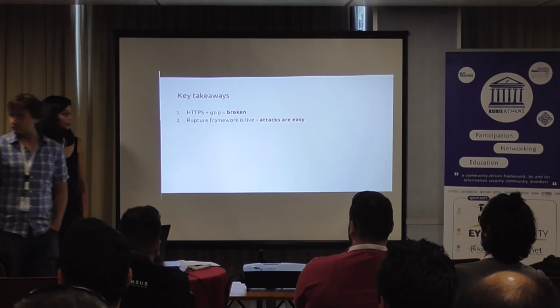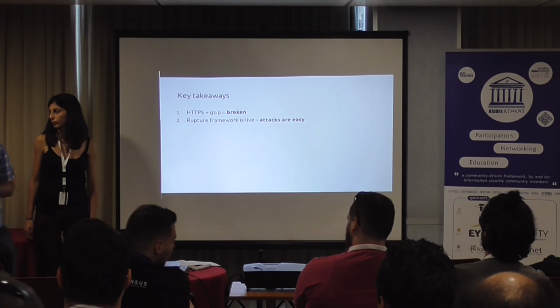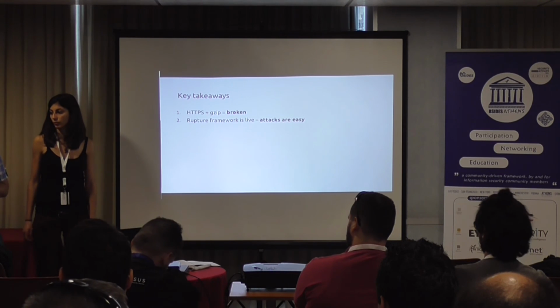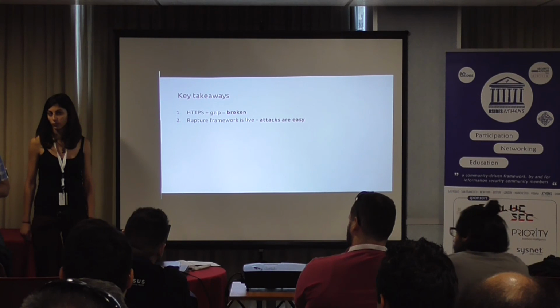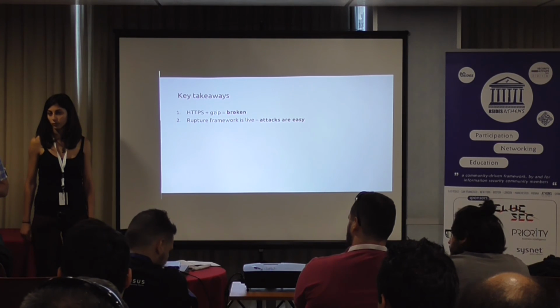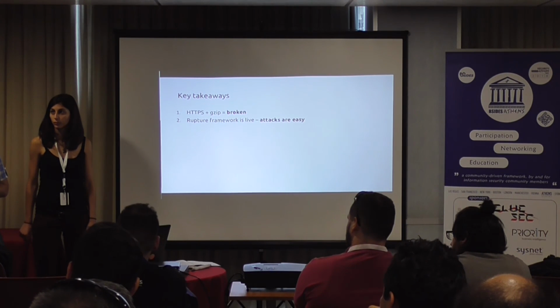And what you should take away from this presentation is actually pretty simple. HTTPS is broken. We should not consider HTTPS sites safe because we can do this at this point to some extent.